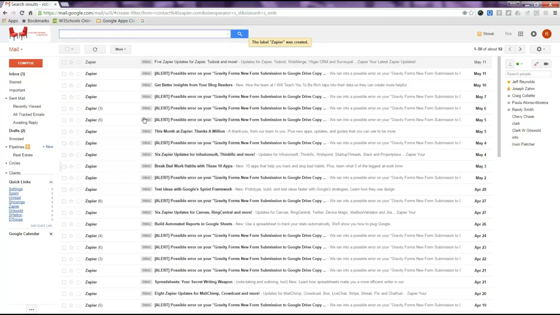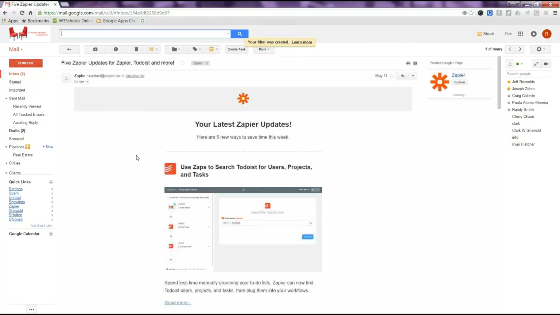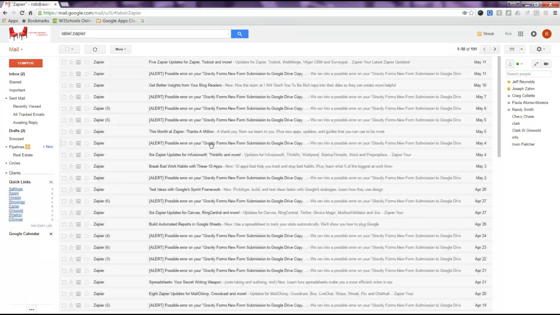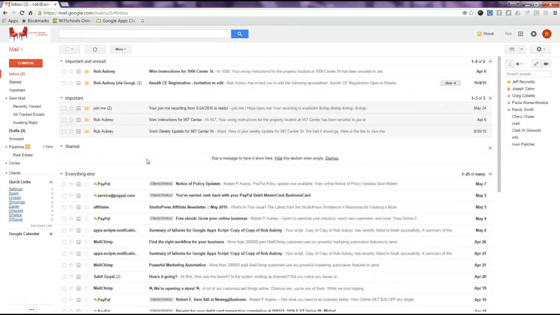So all those emails are going to disappear out of my inbox, and they're going to be red. So they're all red and they're gone. But now if I want to go find it, I just come over to my labels, and there it is. I pull up all those emails. They're all red. So you can create rules to get rid of stuff, right?